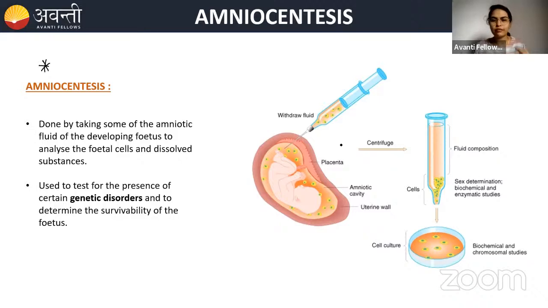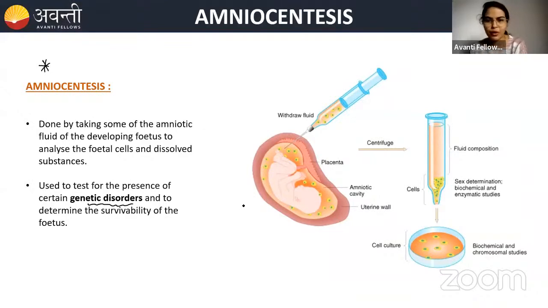So he will withdraw the amniotic fluid through an injection, and that amniotic fluid will be tested to get the results. It will tell us if there are any genetic disorders or any survival problems in the fetus. So this is about amniocentesis, very important.